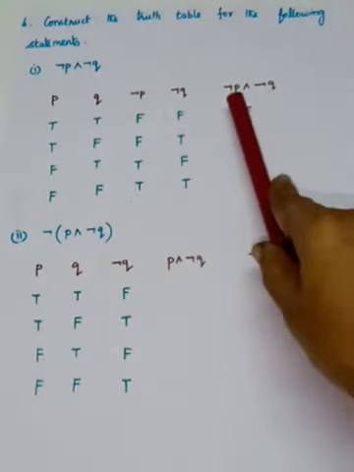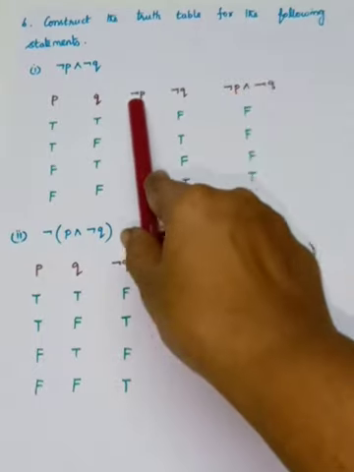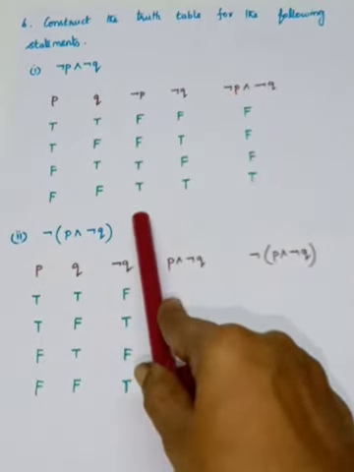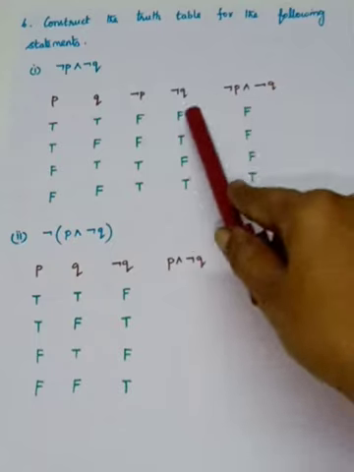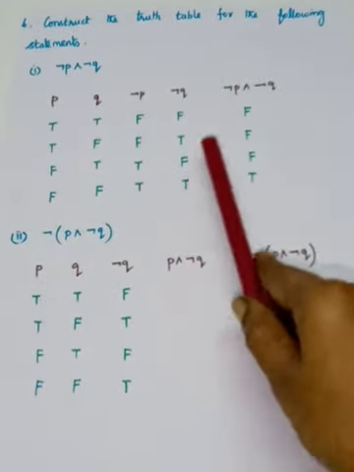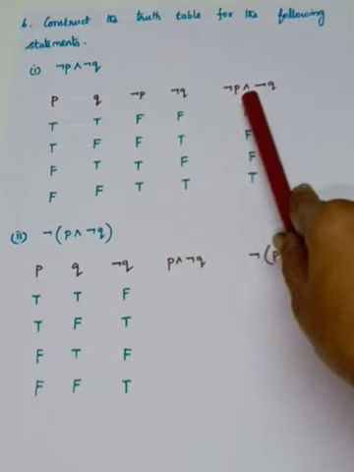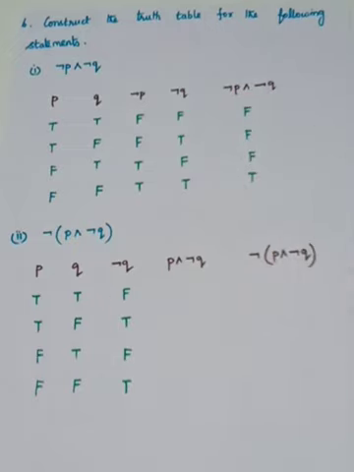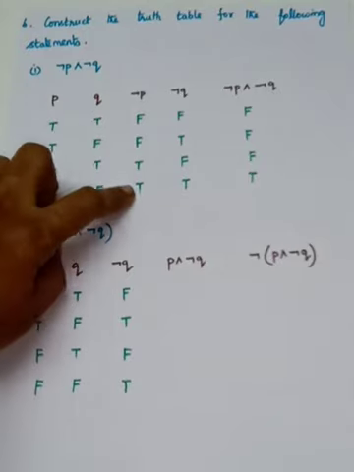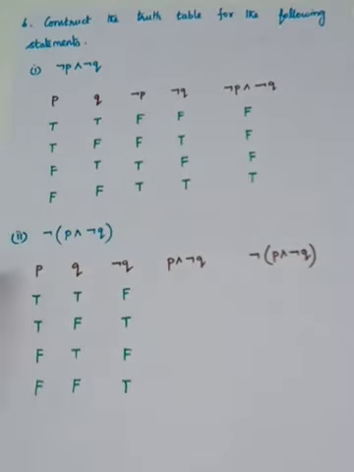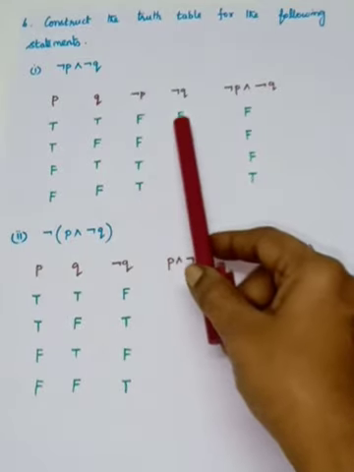Now you have to look at which one? Negation P is in the third column, and next one, negation Q is in the fourth column. So for both, in between, what is the connective used? And. So you have to look at the third column and the fourth column. Now you have to use and. So and means what? Only when both are true it is true. Otherwise it is false. So look at this. Both are what? False.